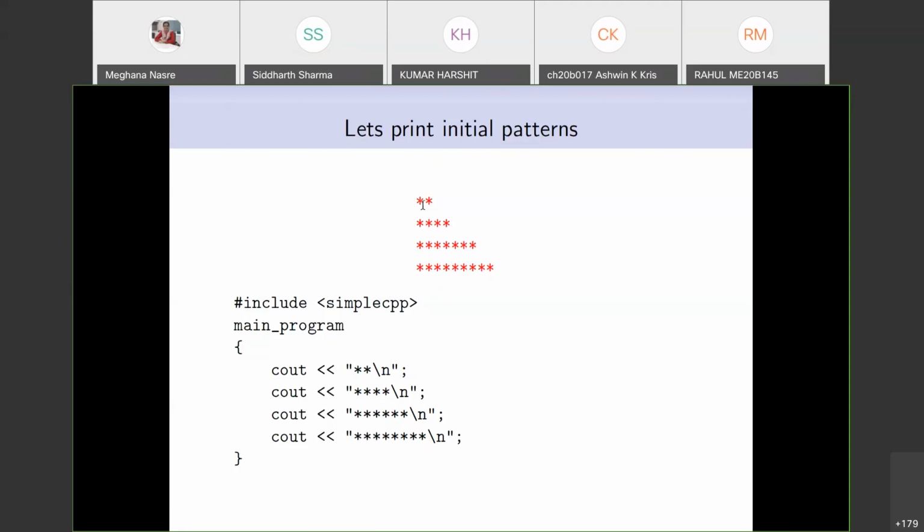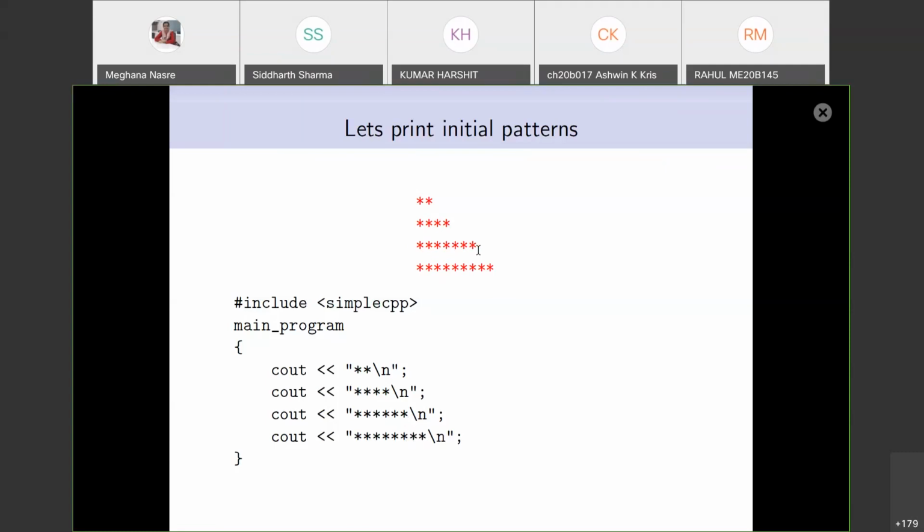So I'm sorry, it should be 2, 4, 6, and 8. I'm sorry if I have made a mistake. I'll correct this when I post the slides, but it should be 6 and 8. So then I think the code is what we want, right? It still has 6 and then 8 asterisks. Sorry about this, and thank you for pointing it out. So we indeed want to print exactly what we had asked Vidushi to print in the morning.